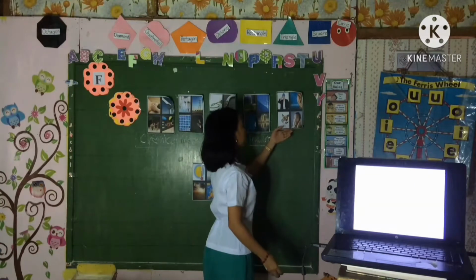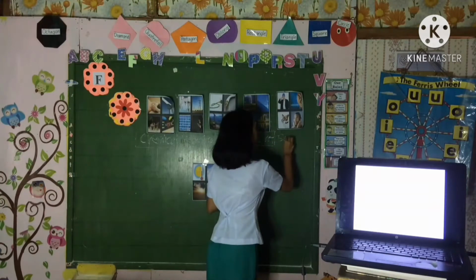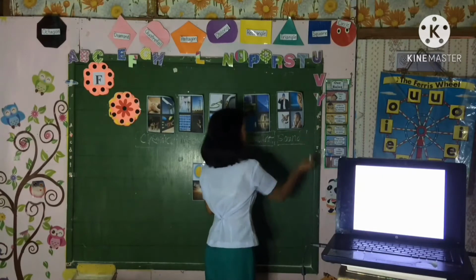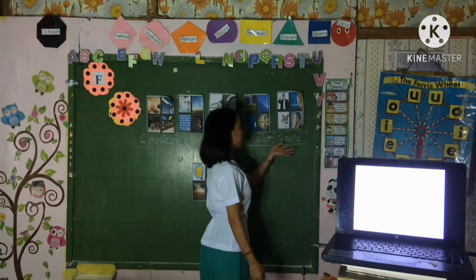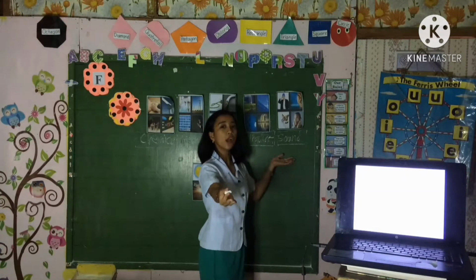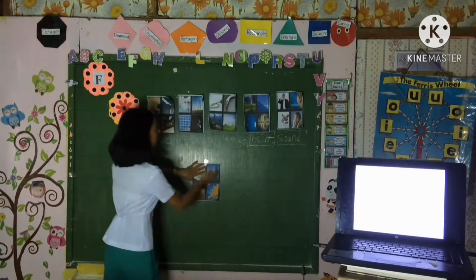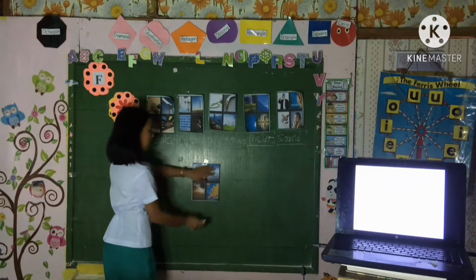Okay, group 5, what is in the picture? Sound. Very good. Excellent. Now, what is sound? Very good. But can you give some examples of sound? Excellent. Another one. Very good. Now, thank you, group 5. Now, let's proceed to the last group, group 6.